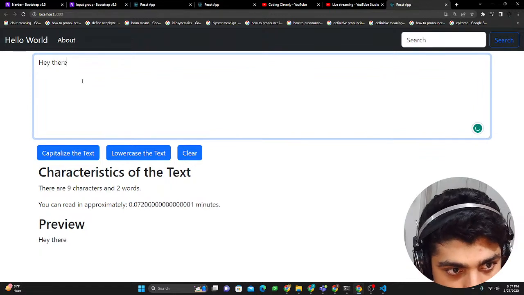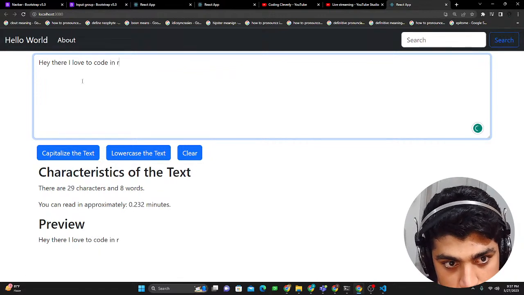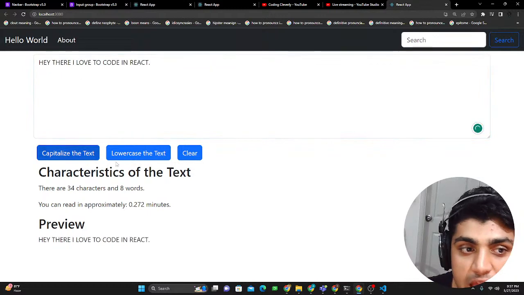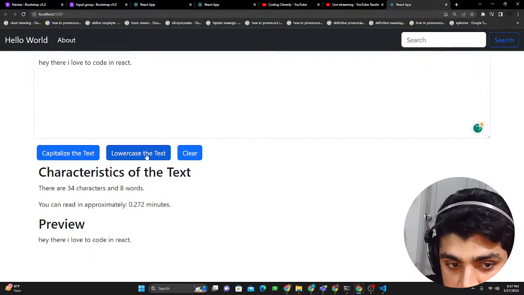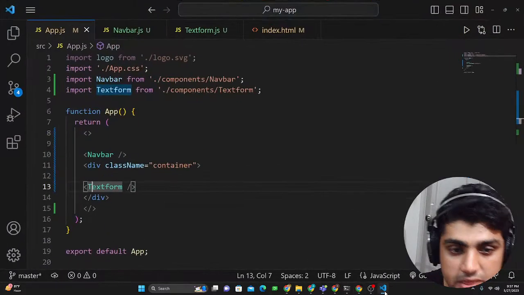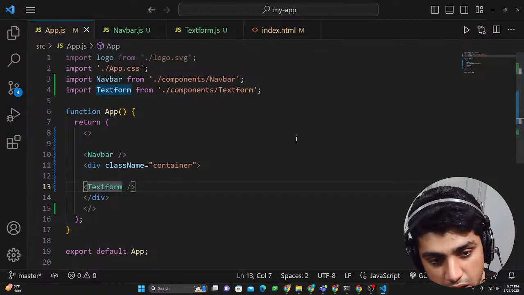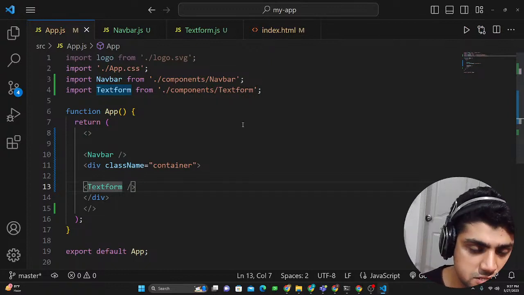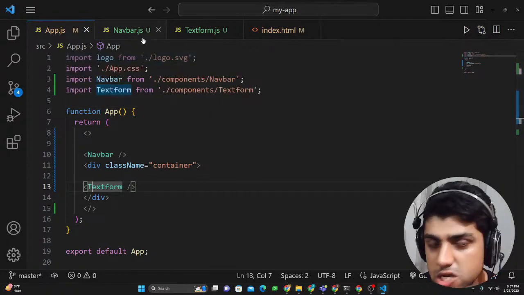Amazing. Let's say, hey there, I love to code in React. Okay, let's just type it like that. If I want to capitalize the text, I press this, and all of them are capitalized in a second. If I want to lowercase all the text, you could just lowercase it using this button. Pretty interesting, right? We could add in more functionality. Let's say copy the text, or maybe split the text into different things, or remove all the spaces and all that. We could add this. You could call it a text formatter. Online text formatter. We could just create a text formatter application just like that.